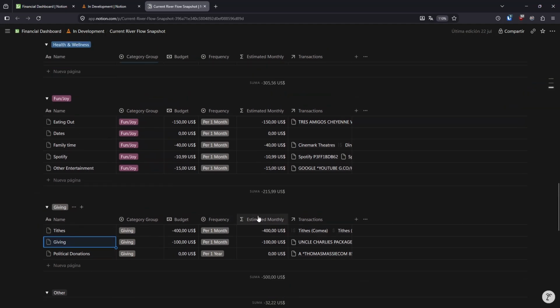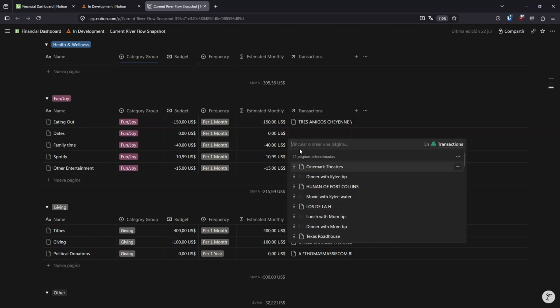So, if you have something like this already created in Notion, one of the things you're going to find is you have all these transactions marked inside the previous categories. In my case, for example, I have this Cinemark Theaters, a movie that I went and saw with my sister. I paid for dinner with my sister. This is the restaurant that we went to. Went to see the movie. Oh, I guess I got a water for her. Another restaurant, etc. So I've got all these expenses and they're all categorized under family time right now.